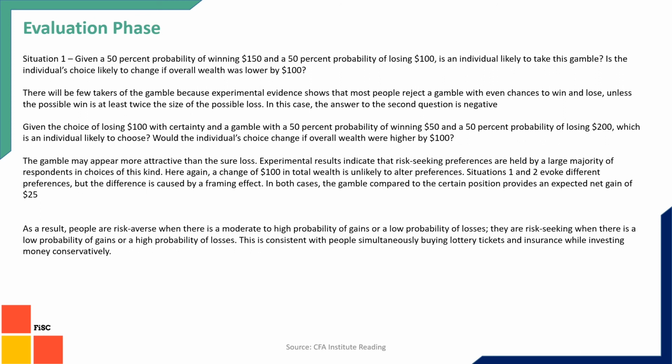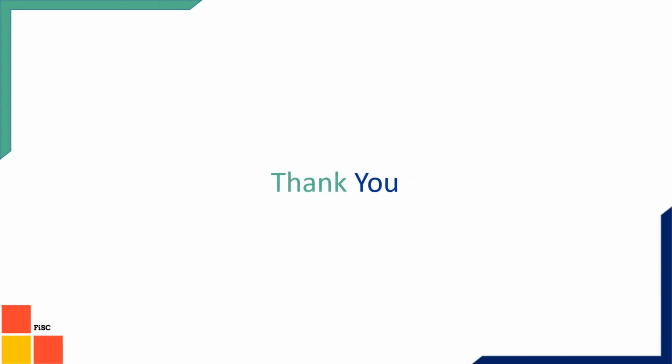So certainty of loss or a high probability of loss makes you risk seeking and you try to go for the gamble, whereas a high probability of gain makes you risk averse. So we can understand from the previous graph that you become risk averse in high probability of gain and risk seeking in high probability of loss, and that's what we call loss aversion. So this is what we have to study in this reading, this LOS.